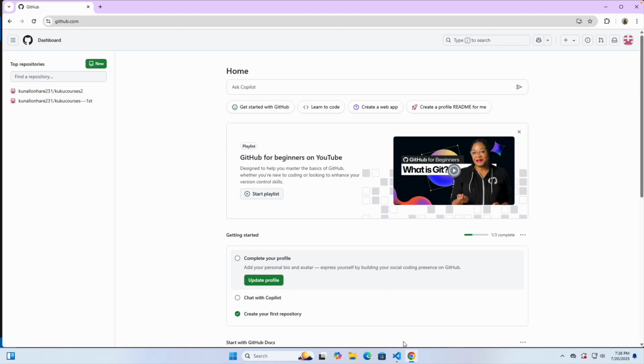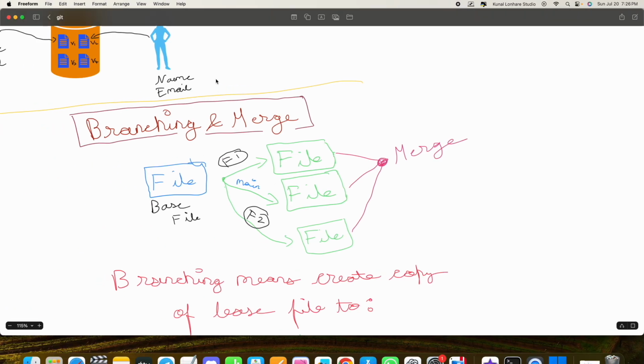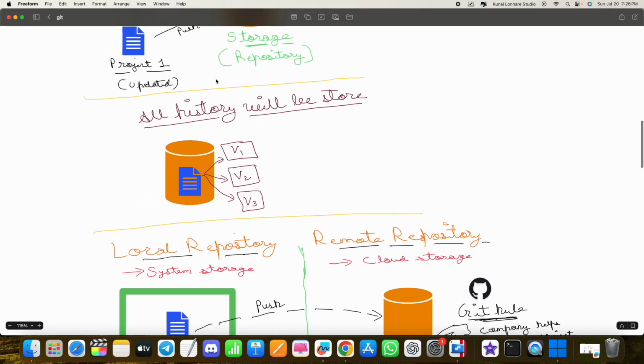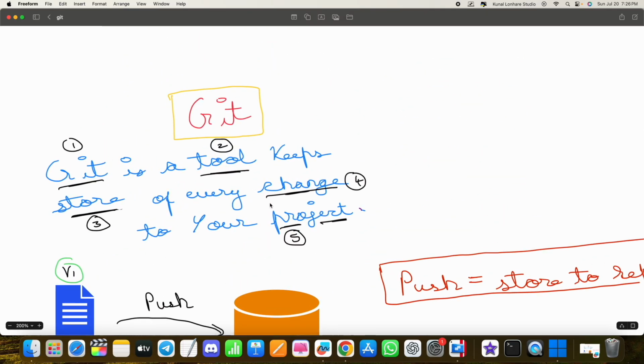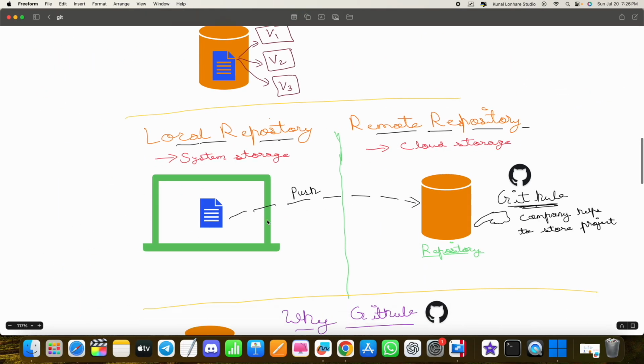And as in this lecture you have seen the power of it correctly. So that's how the things work, and I hope you guys have got a very clear-cut idea about what Git is. So now if you see about Git, Git is just a tool which keeps a store of every change to your project. Generally Git will always work in your local system, but after you push it to GitHub, GitHub will do that task.